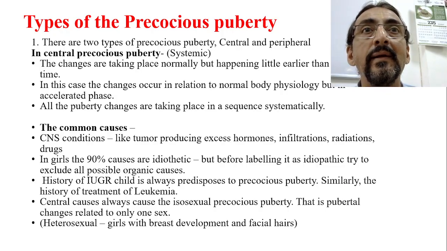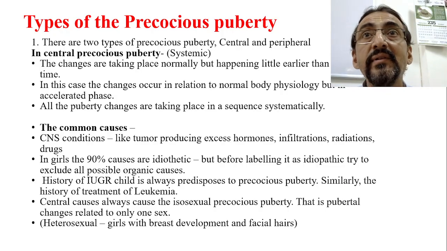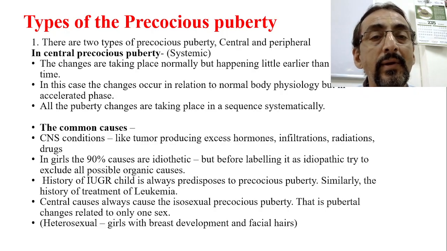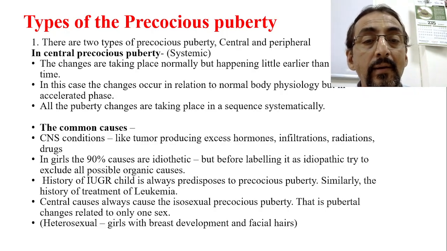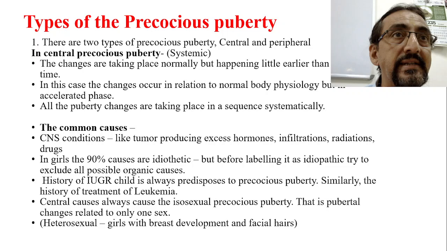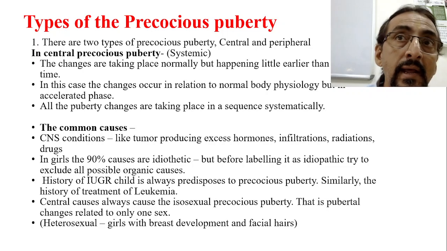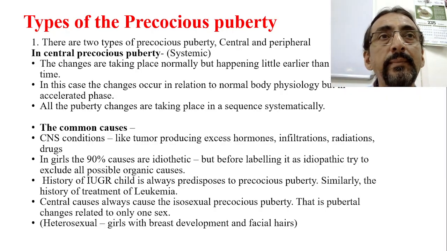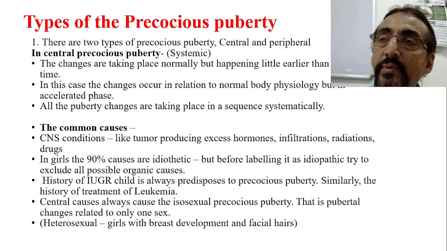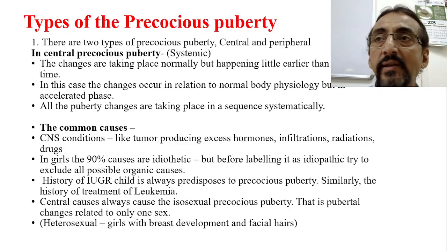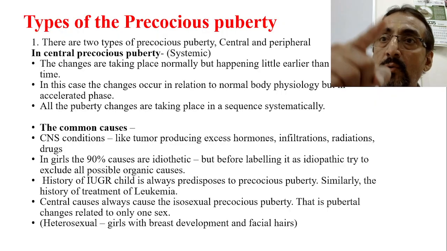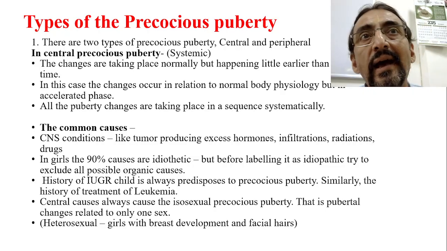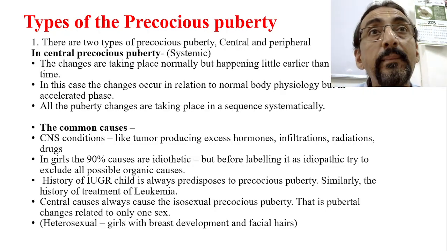Now it is heterosexual central precocious puberty, like girls with breast development and facial hairs, as in the example I gave. If mixed features are there, that has to be studied further. Just for your information, central precocious puberty may be divided into isosexual and heterosexual. If you look at this case, this is an isosexual central precocious puberty.